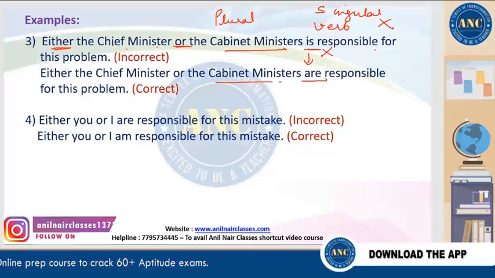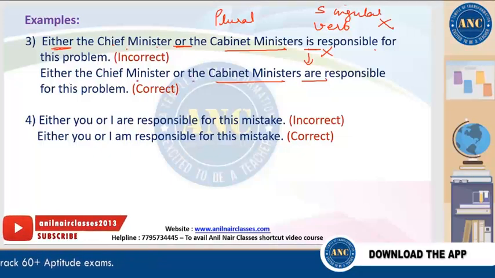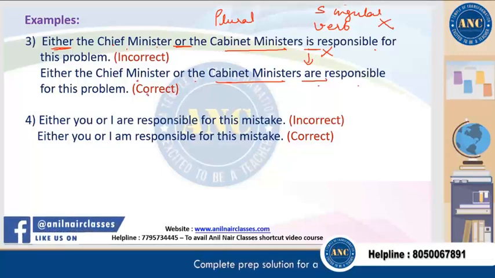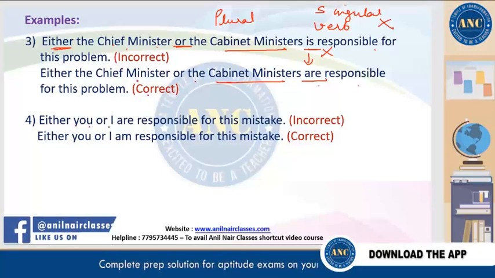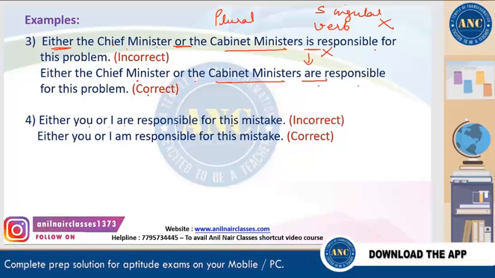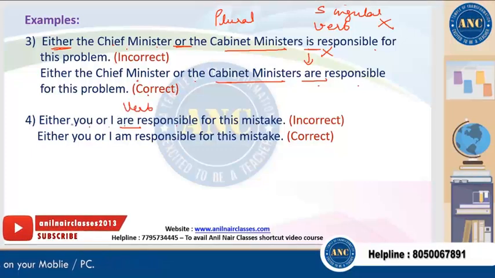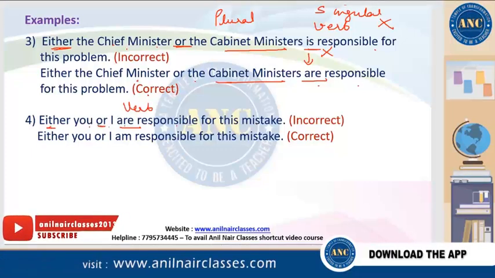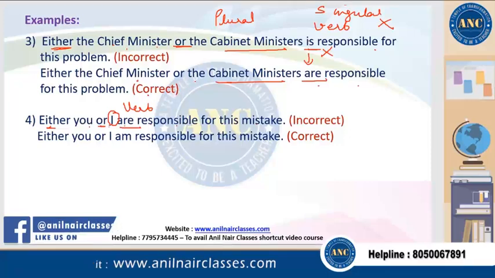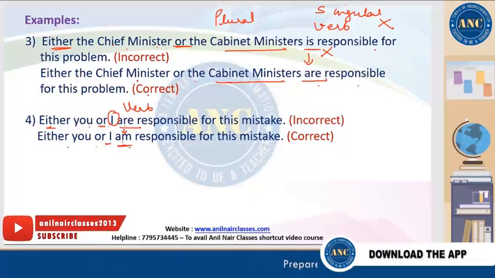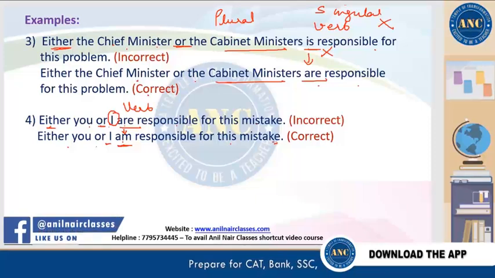So now when I say the plural nouns, either the chief minister or the cabinet ministers are responsible for this problem, right? The next example, either you or I are responsible for this mistake. So are is the verb. Who is responsible? We have the subjects which are joined with either and or. The subject nearest to the verb is I. I is singular, and with I we always use the singular form of the verb am, right? So the correct will be either you or I am responsible for this mistake.